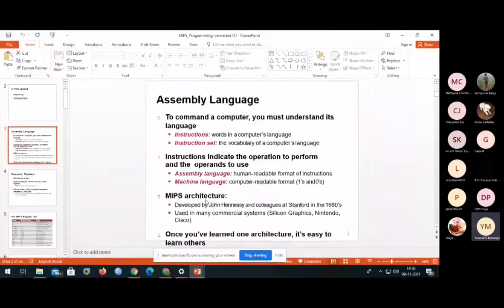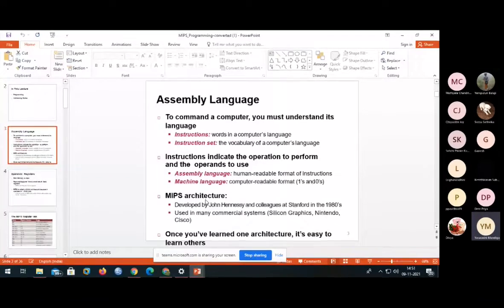Instruction set is nothing but the vocabulary of a computer language. Instructions indicate the performance. To perform, the operands can be used in the form of one machine level language, another one is assembly level language. So what is an assembly level language? Human readable format instruction we call an assembly language. Computer readable format we call a machine level language. It's nothing but ones and zeros.